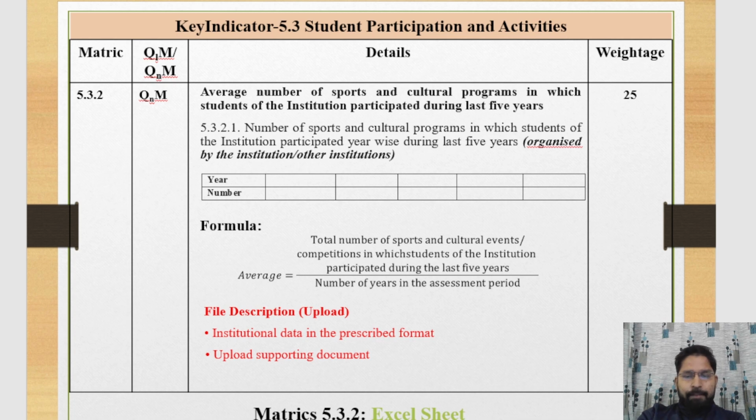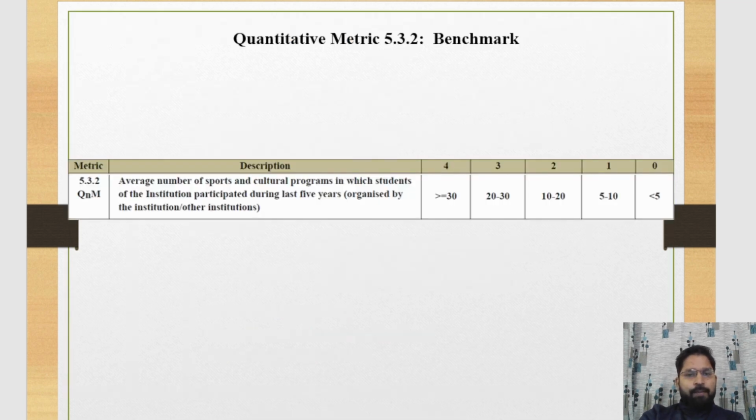Now we discuss the benchmarks of 5.3.2. Here, the average number of sport and culture programs in which students participated. If the average number of student participation is equal to or greater than 30, then your institute will receive grade 4. If the average lies between 20 and 30, then your institute will receive grade 3, and similarly you can see in the template. Now we discuss the SOP of 5.3.2.